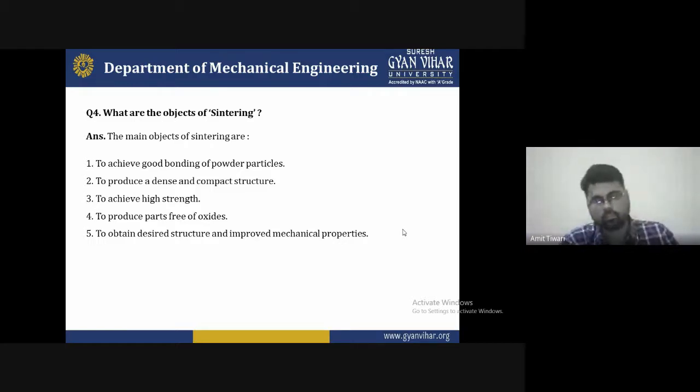Next is to produce the part free of oxide. Producing the part free of oxide simply indicates how much quantity of material will be used for that. The part has to be provided free of oxide, meaning no harmful gases or other elements, to maintain the quality of the product. Most industries face this problem, providing a part free of oxidation. So what is the reason for that?